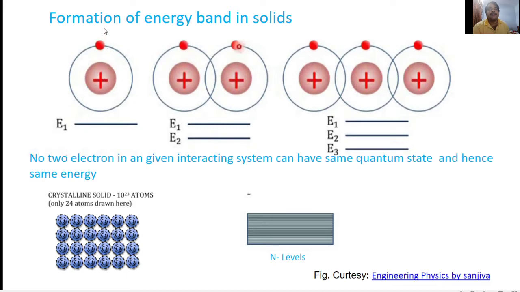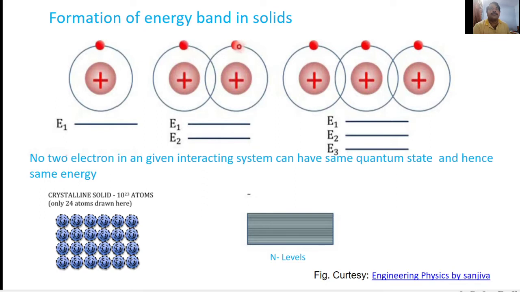The greater the distance from the nucleus, the higher the energy, which means that electrons in the outermost orbit have maximum energy.